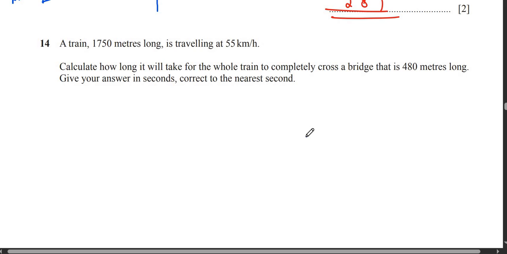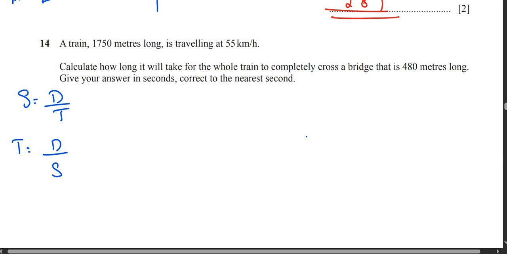Anyways, next question says that the train 1750 meters long is traveling at 55 km per hour. Calculate how long it will take for the whole train to completely cross a bridge that is 480 meters long. Give your answers in seconds, correct to the nearest second. Okay, first thing, write down the formula. Speed is equal to distance upon time. Time is equal to distance upon speed.